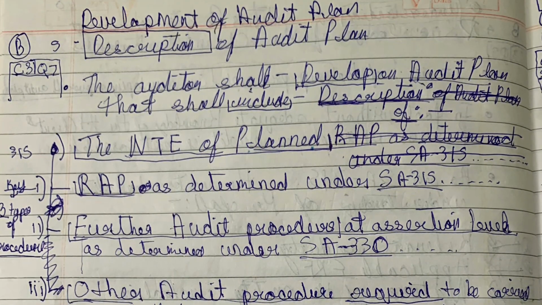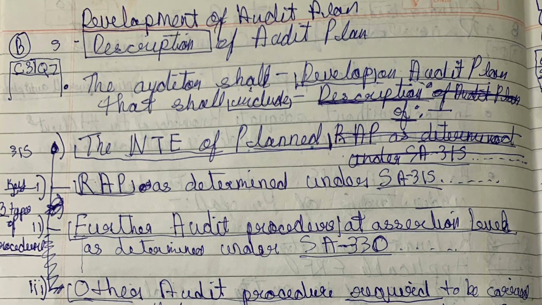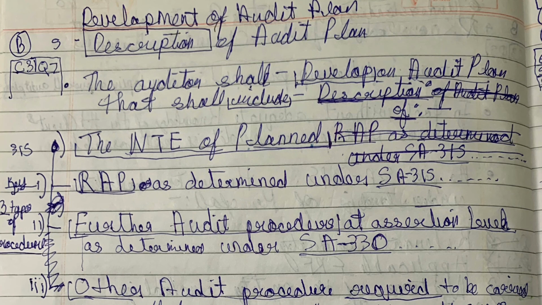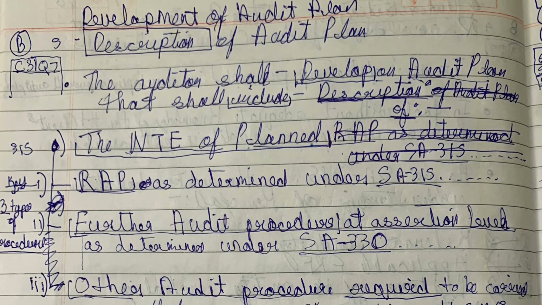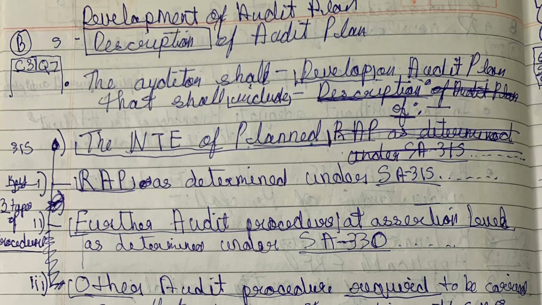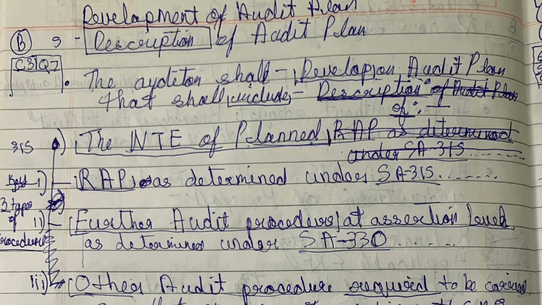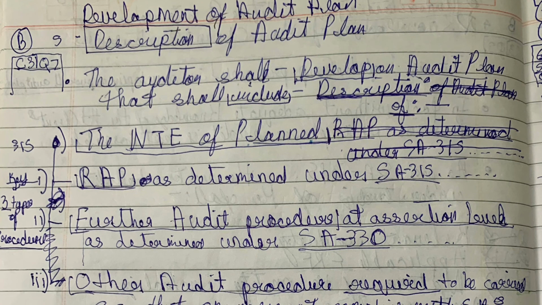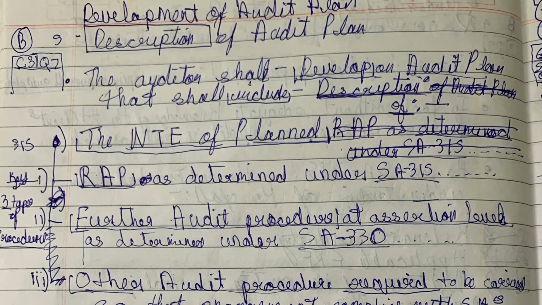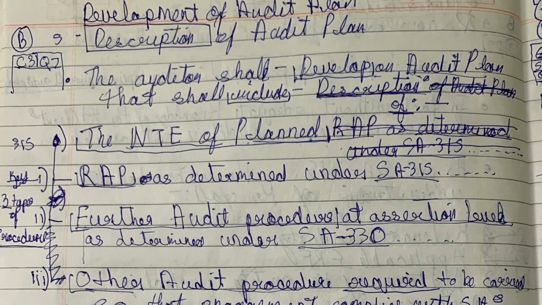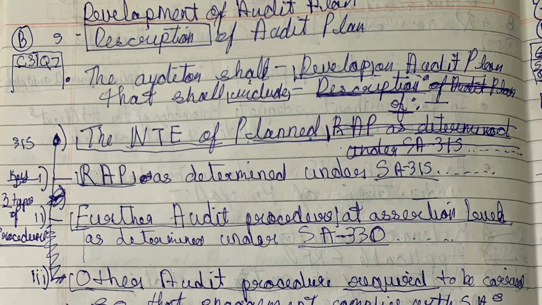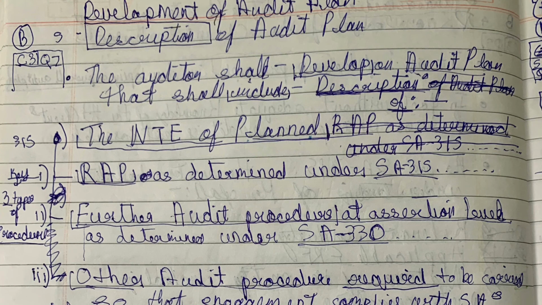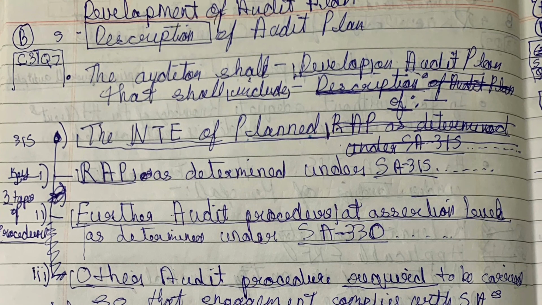Description of audit plan: the auditor shall develop an audit plan that shall include description of the nature, timing and extent of planned risk assessment procedures as determined under SA 315, that is identifying and assessing risk of material misstatement through understanding the entity and its environment. Further audit procedures at assertion level as determined under SA 330, that is auditor's response to assessed risk.